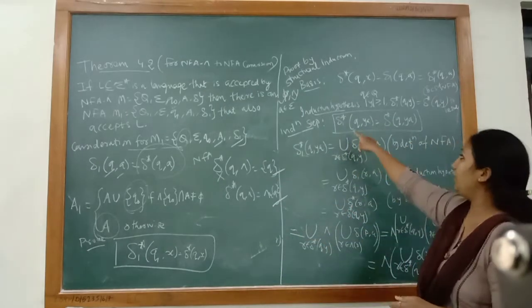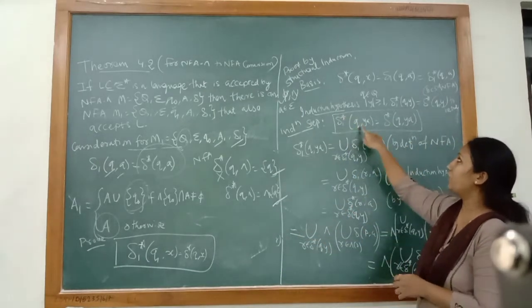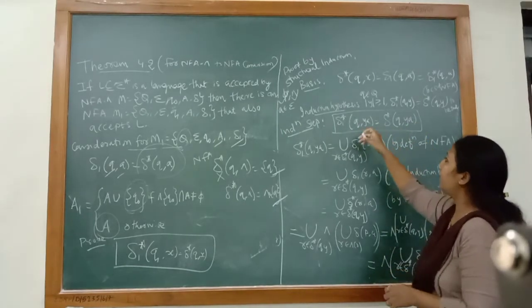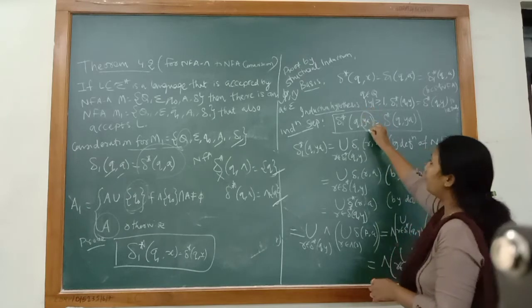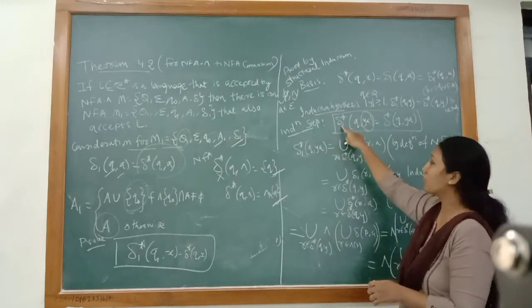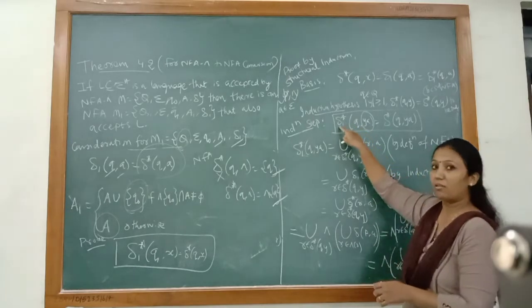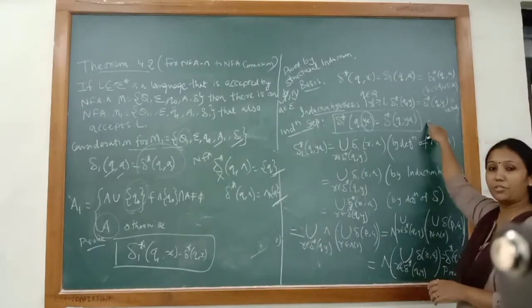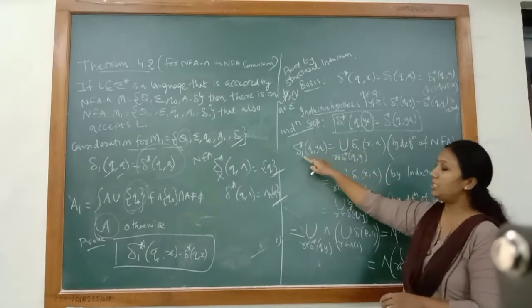So it means that we are proving that δ1*(q, ya) is equal to δ*(q, ya). It means that by reading ya, the NFA with null reaches the same state in which the NFA without null will be reached. Okay, so this is what we want to prove in the induction step. So now let's see the induction step.